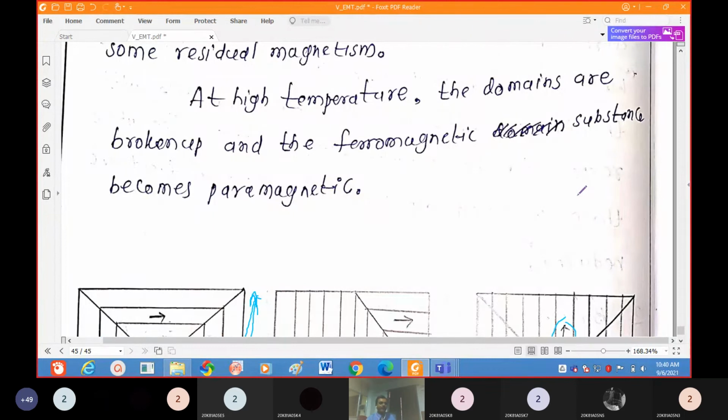For preparing a permanent magnet, they magnetize it very slowly. Initially they apply a very small magnetic field and increase it step by step, not suddenly.